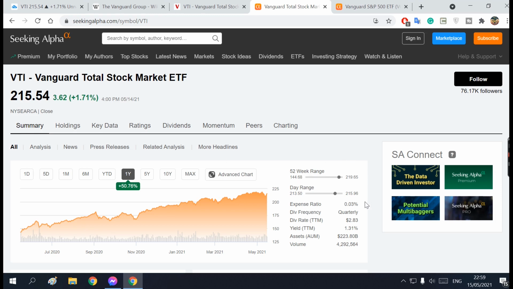And the expense ratio is 0.03, which is very cheap. This is the amount of money you're gonna give them in order to participate in holding this ETF. So this is a fee you have to pay, which is 0.03%. It's like $3 for every $1,000 you spend. And you are gonna have dividend payments from this ETF, quarterly, with a total of $2.8 per share over the whole year.